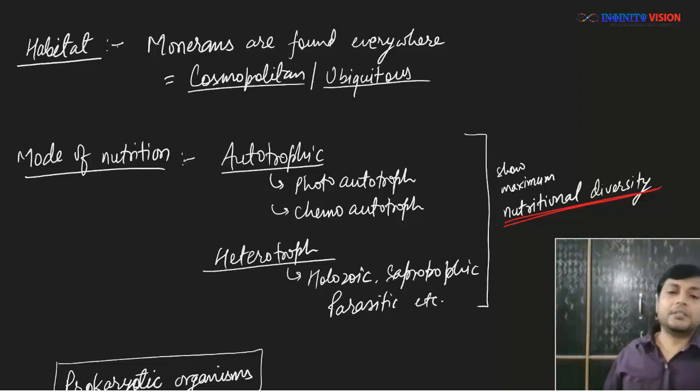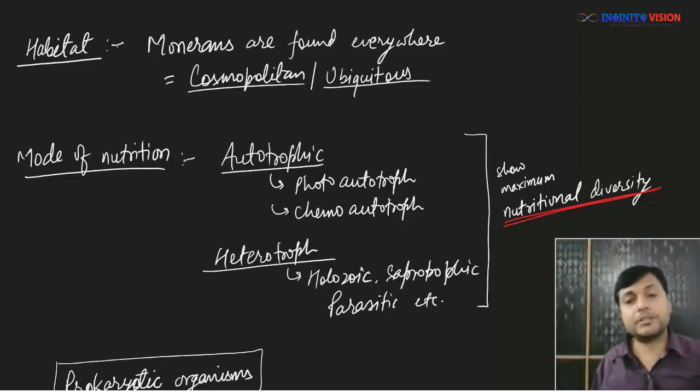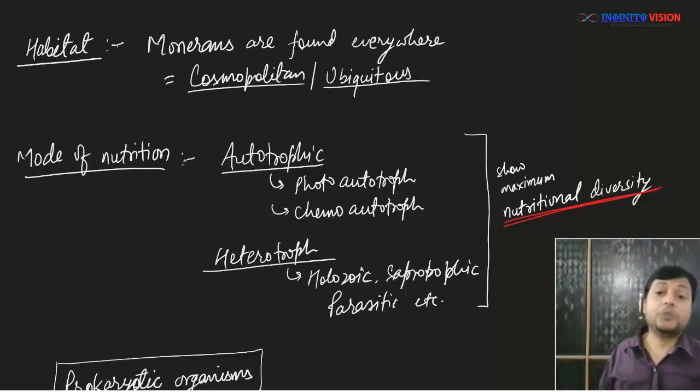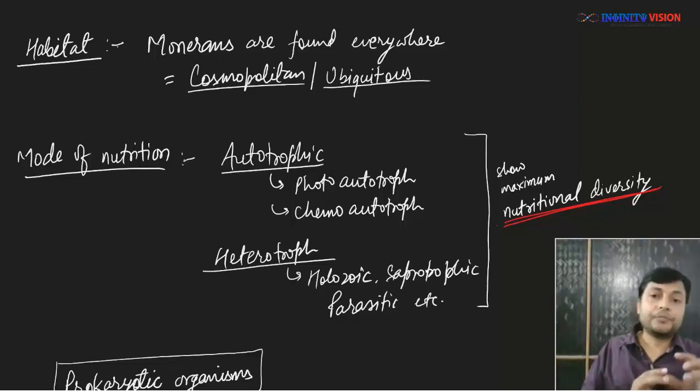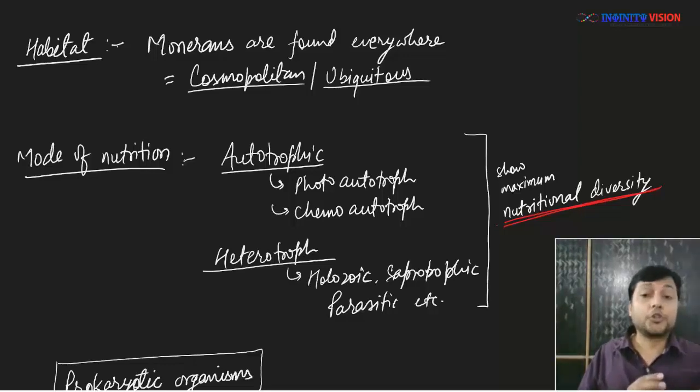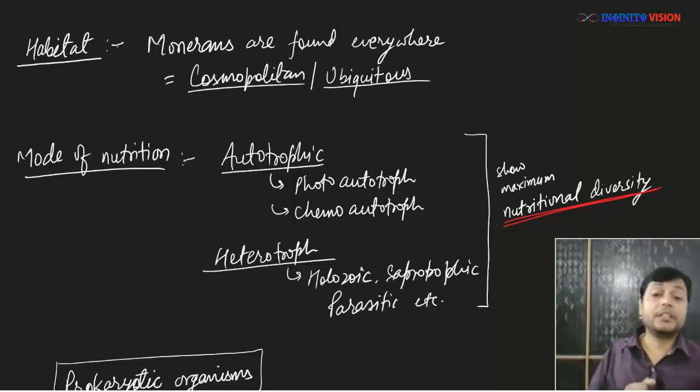So that is a bit more detail of different kinds of autotrophic nutrition or autotrophic processes that are found on our planet. But that we will discuss in some other lecture. However, what I want to emphasize here is that members of bacteria can show all different possible types of autotrophic nutrition, as well as all different possible types of heterotrophic nutrition.